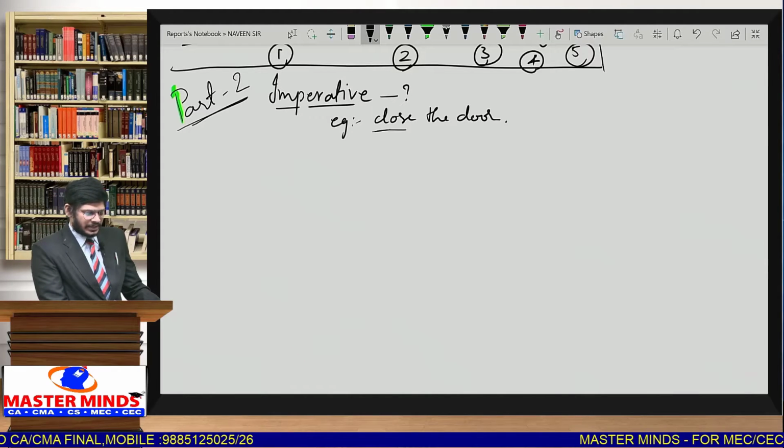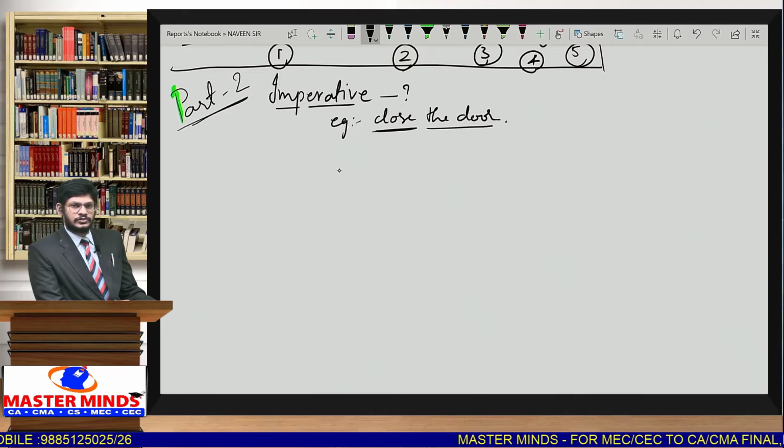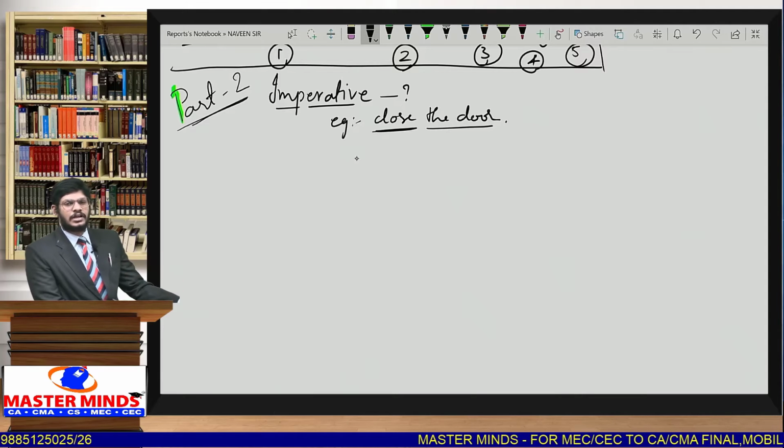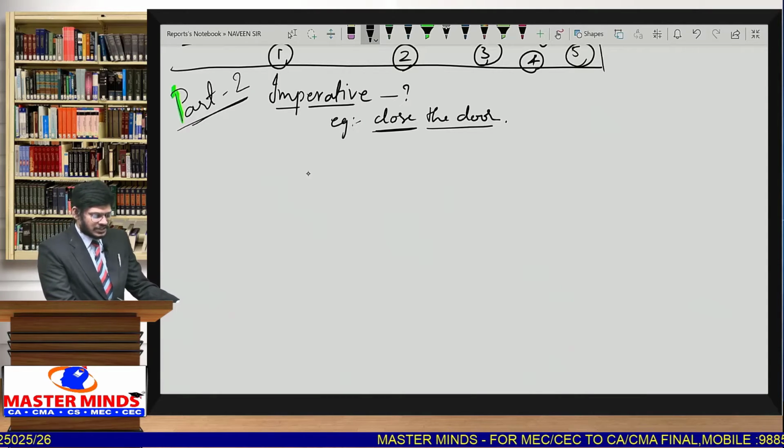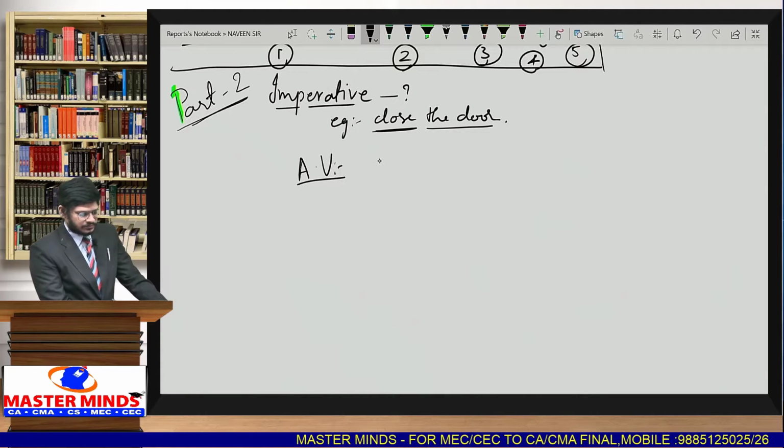Generally, how to identify imperative sentences? You can see imperative sentences most of the time they start with verbs. Close the door. So if this type of sentence is given, how to write passive voice? First of all, we'll see what is this active voice. So this is the active voice. Close the door.